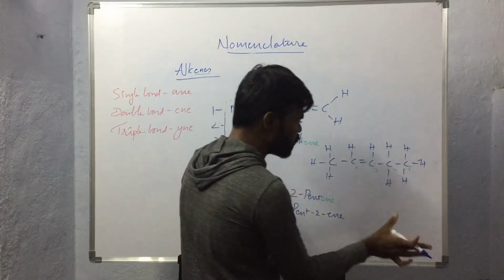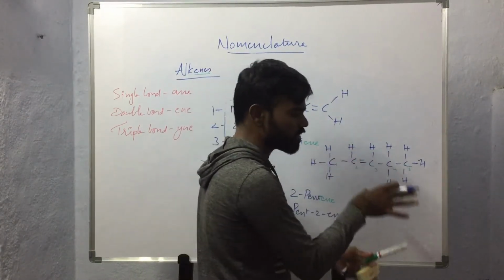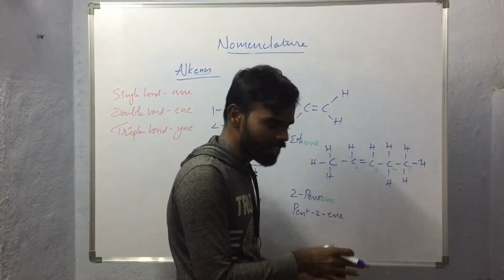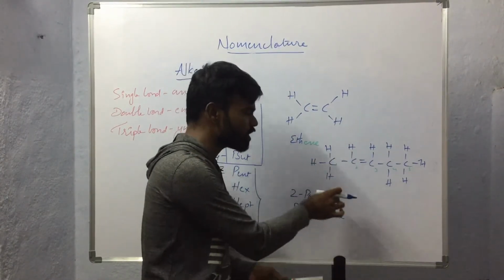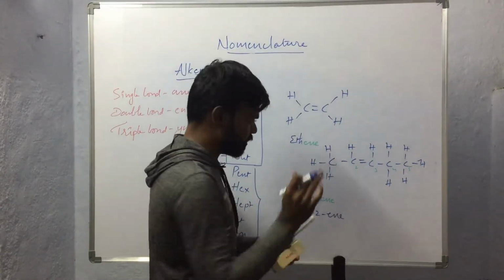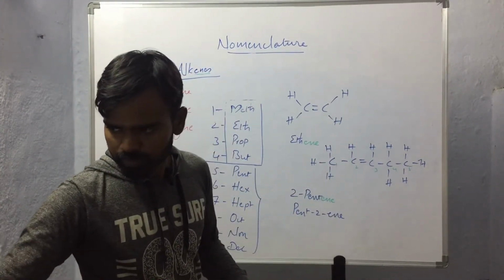So to remove the confusion about which position the double bond or unsaturation is present at exactly, we have to designate the position of the double bond with a numerical. Okay, so like this.